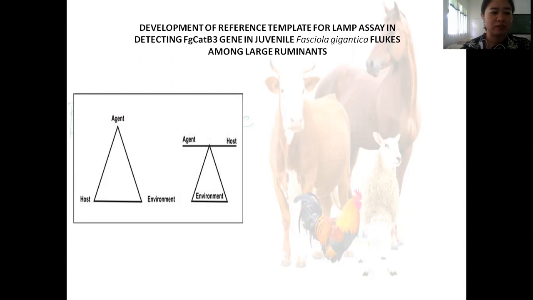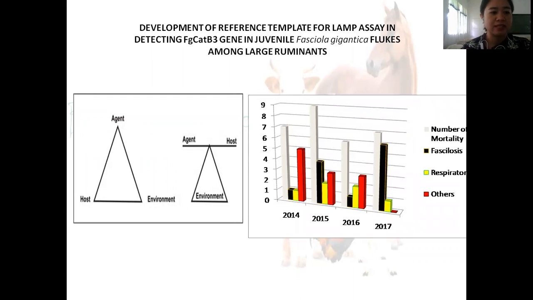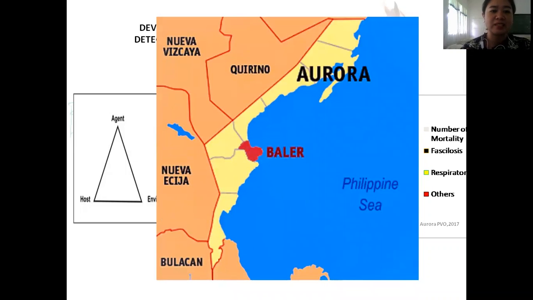And that's one of the factors that the Provincial Veterinary Office of Aurora Province prioritized since 2017. As we can see on the graph, the leading cause of mortality since 2015 is fasciolosis. The province is located at the east-central side of the island of Luzon, wherein rainfall is constant and abundant and is rather evenly distributed throughout the year. This topography is considered for the results of high and low number of mortality in fasciolosis.